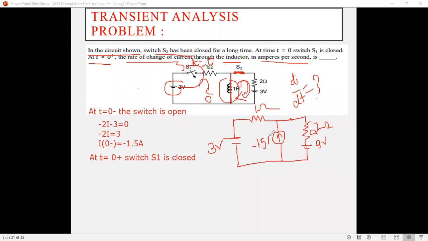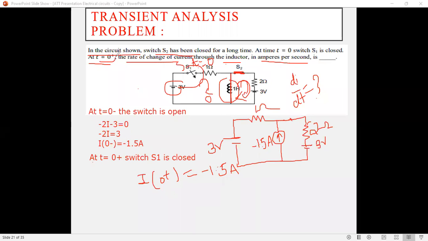Now I of 0 plus, it is equals to -1.5. Okay, current source म्हणून act will, so I will directly write I of 0 plus it is equals to -1.5. Now we want to calculate di of 0 plus divided by dt.